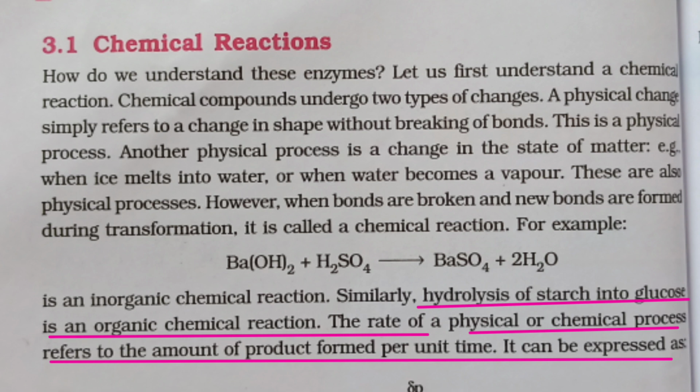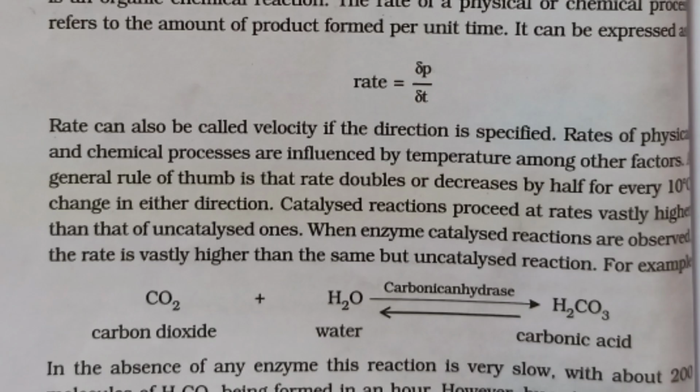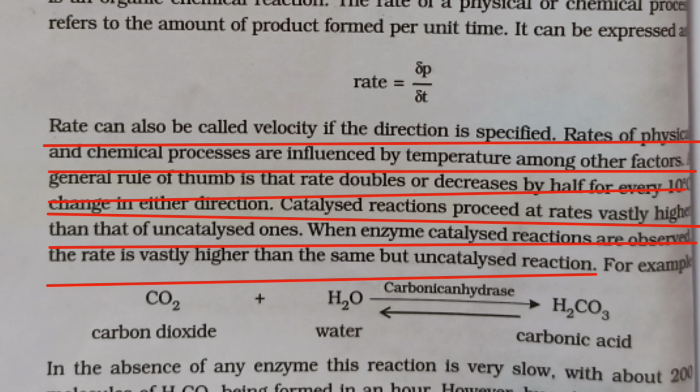It can be expressed as rate equals P by t. It is called velocity if the direction is specified. Rates of physical and chemical processes are influenced by temperature among other factors. As a general rule of thumb, the rate doubles or decreases by half for every 10 degrees centigrade change in either direction. Catalyzed reactions proceed at rates vastly higher than uncatalyzed ones.